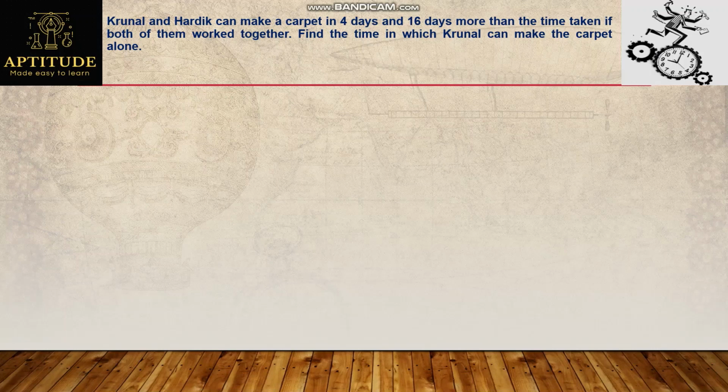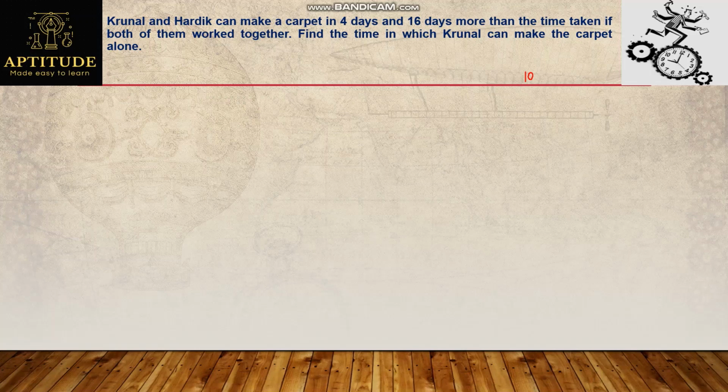For example, if the time taken by Krunal and Hardik together is assumed to be 10 days, then Krunal takes 4 days more than this. So Krunal's time will be 14 days, and Hardik takes 16 days more than 10. So that's how the question is given. And we need to find out the time in which Krunal can make the carpet alone. So here we cannot assume a total work directly.